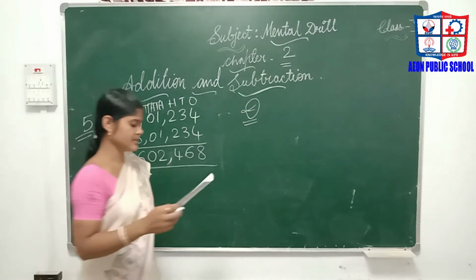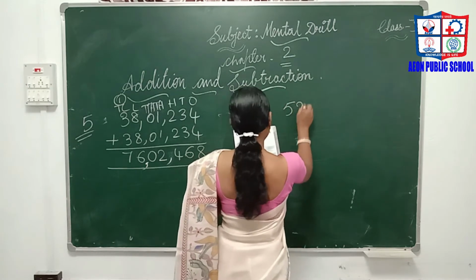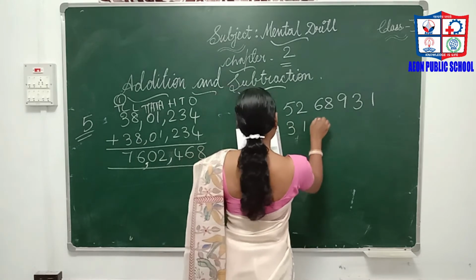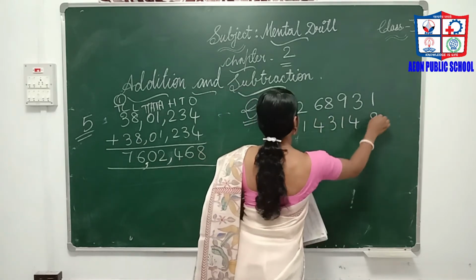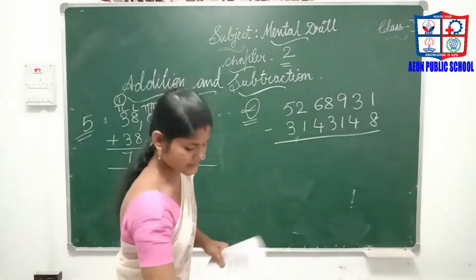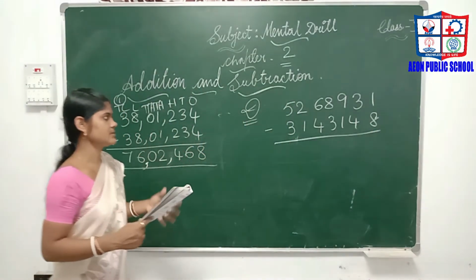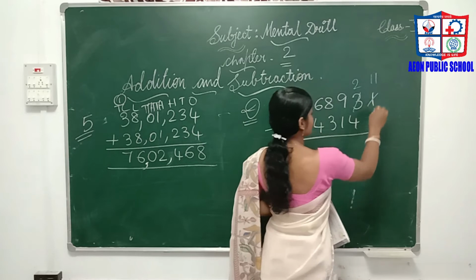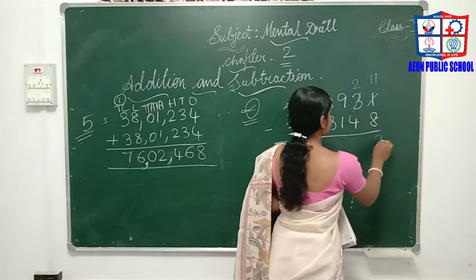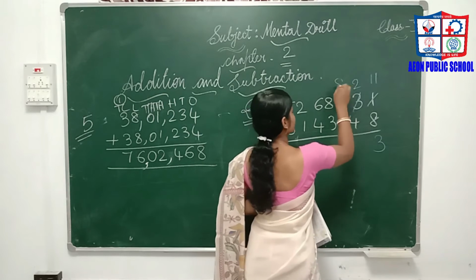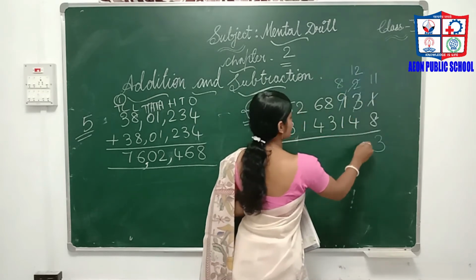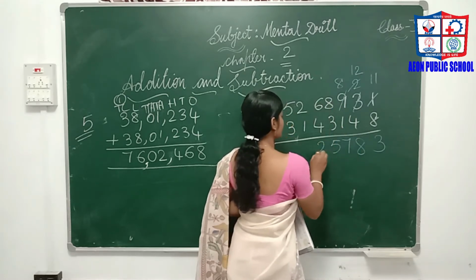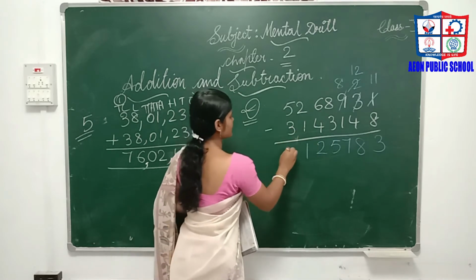Next, the D bit. Find the difference. Difference means subtraction. Here also, one I am explaining and the remaining you have to do as homework. 5,2,6,8 3,1,4,3,1,4,8. Here from 1 we cannot subtract, so borrow from the next place, it becomes 11. 11 minus 8 is 3. Then from 2 we cannot subtract, so borrow, it becomes 12. 12 minus 4 is 8. Then 8 minus 1 is 7. 8 minus 3 is 5. 6 minus 4 is 2. 2 minus 1 is 1. And 5 minus 3 is 2.